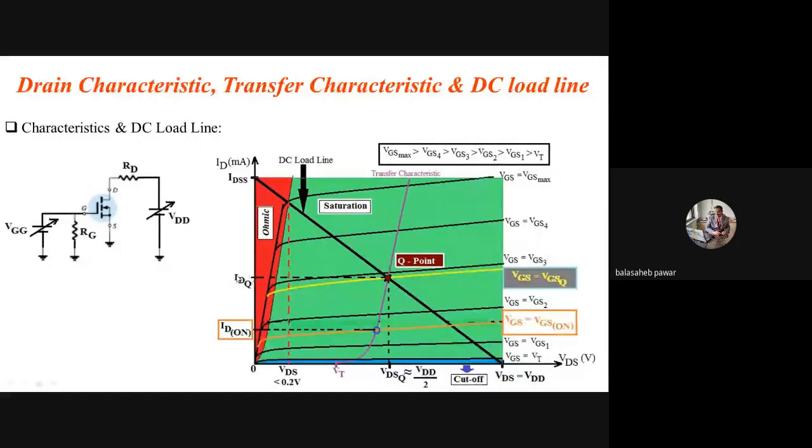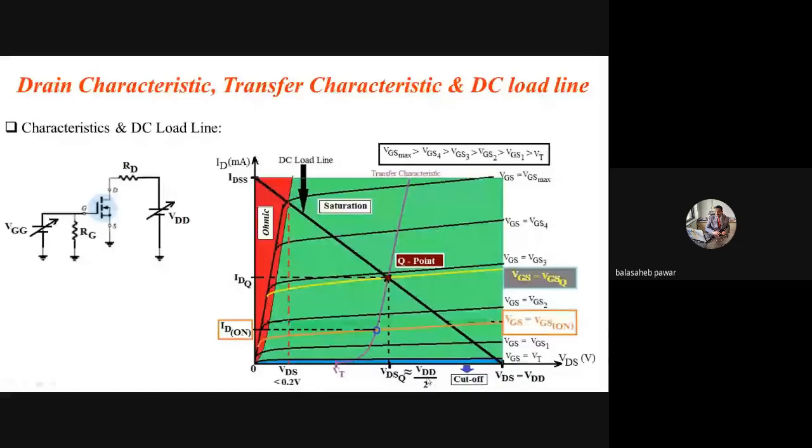Now, how much will be the resistance offered by this device between drain and source? It will not be infinite, it will not be very high, and it will not be very low. It will be a moderate resistance. Hence, the voltage drop across this device between drain and source, if we measure it with the input equal to VGSQ, is known as VDSQ. Its respective value of VDS is shown by VDSQ, right? And that will be approximately half of VDD.